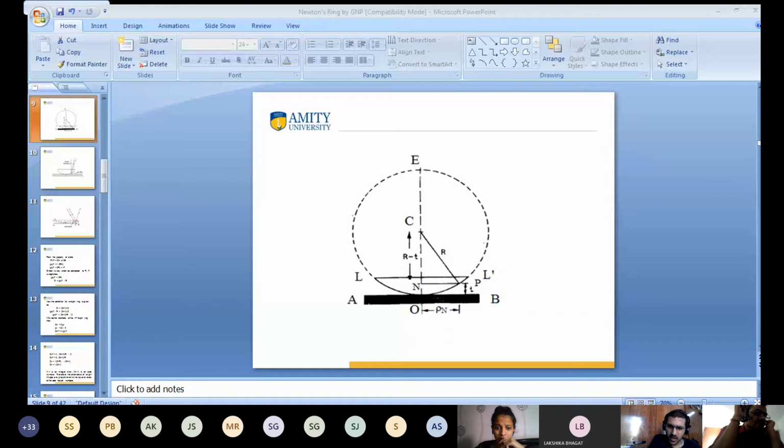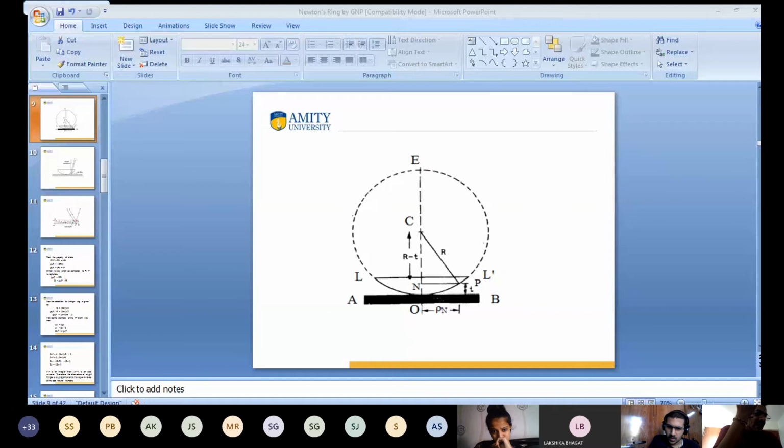Sir, the distance between N and P we have assumed as rho n. Yes, assumed. Suppose that summation of nth, I want to calculate the value, so later on we calculate this value. So I assume that rho n is the radius. Rho n is the radius of the ring at point P. Okay, sir. So what is the radius at point P? P is the value of the radius of the ring, at point N.